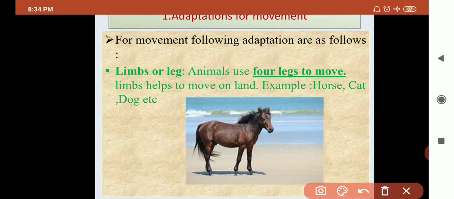Which animals possess legs to move? Animals such as horse, cat, dog, lion, tiger, meaning those animals which are living on land. They need to move, so with the help of legs they are able to move from one place to another place. In human beings, we have two hands and two legs. So two hands are called forelimbs and the two legs are called hind limbs. Is it clear with that?